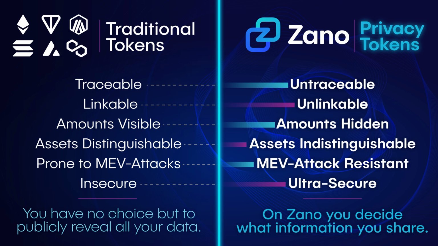And again, on these EVM chains too, you have to watch out for the miner extracted value attacks where they can front run your transaction and basically steal money from you. On Zano, you don't have to worry about that at all because every transaction is totally untraceable, unlinkable, totally secure. The amounts are hidden. Everything's hidden from everybody else. So Zano token transactions are far more secure.